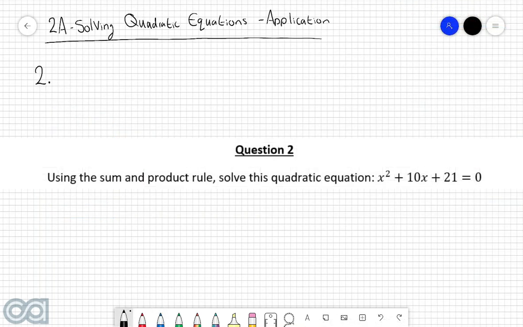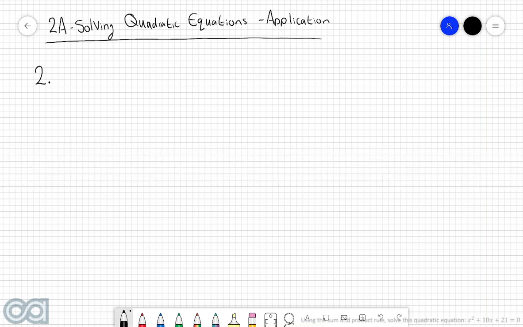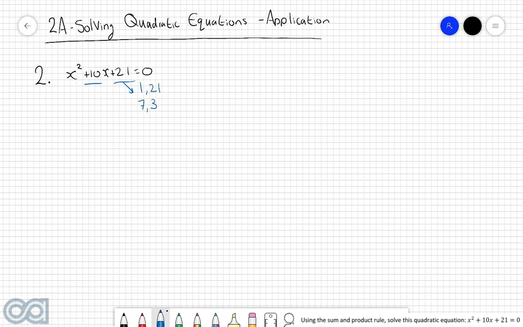Question 2. Using the sum and product rule, solve this quadratic equation: x squared plus 10x plus 21 is equal to 0. So we have the quadratic equation, x squared plus 10x plus 21 is equal to 0. And we are being told to use the sum and product rule to solve this equation. So, by the sum and product rule, we're looking for two numbers that when you add them together you get 10, and when you multiply them, you get 21. Now the factors of 21 are 1, 21, and then 7, 3. And you can probably see that if you add together 7 and 3, then you get the desired 10, which means that 7 and 3 are the two numbers that we're going to be working with.